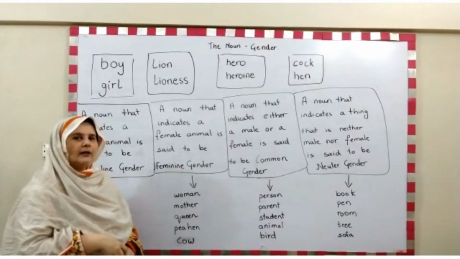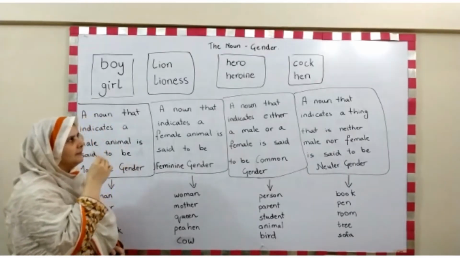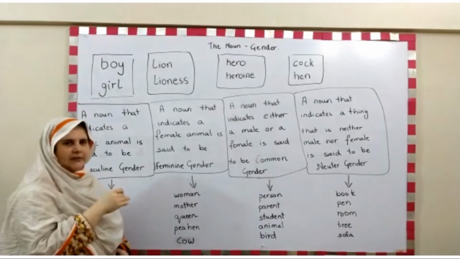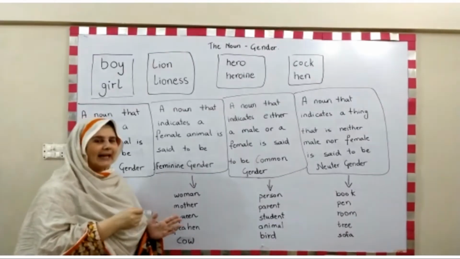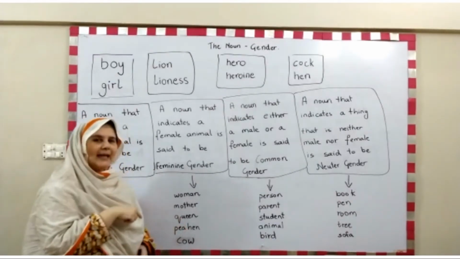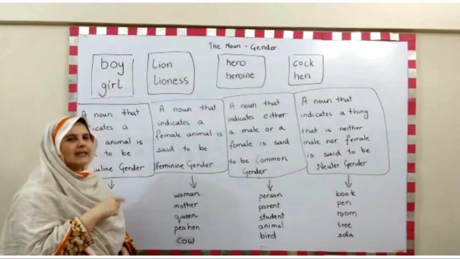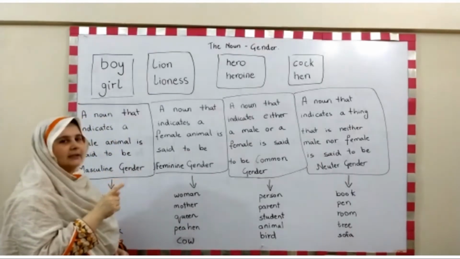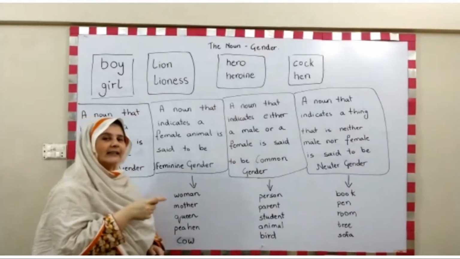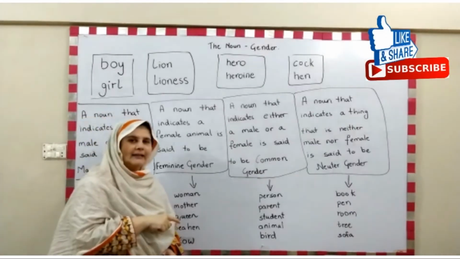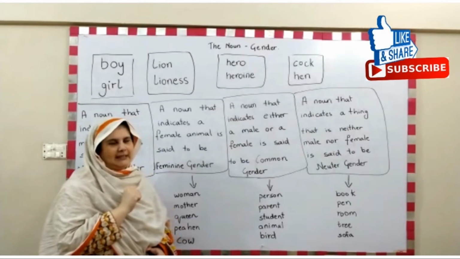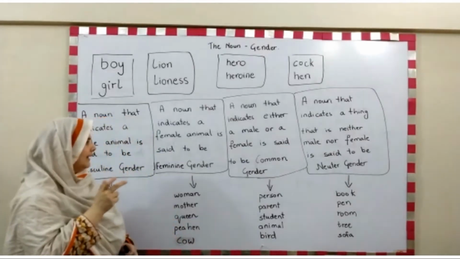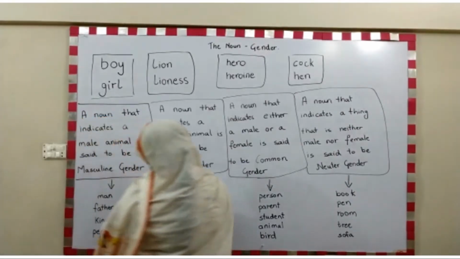These are called gender. Every person or animal that is categorized in the male category is called the masculine gender, and every person or animal that is categorized in the female category is called the feminine gender. For example, let's see.